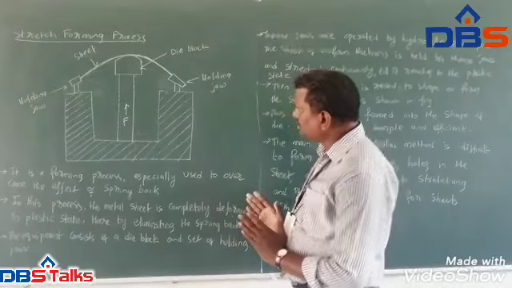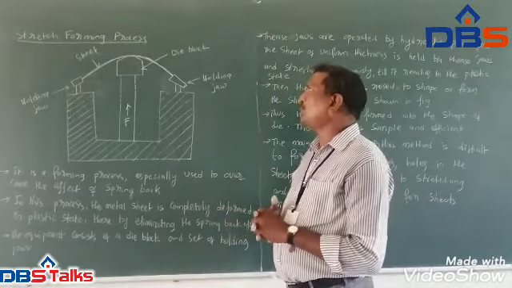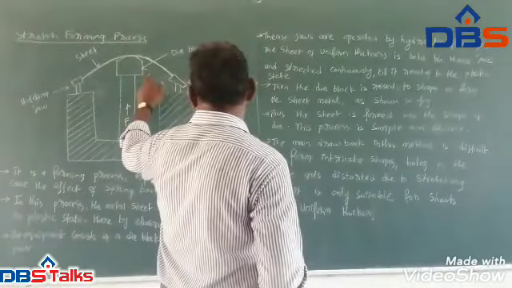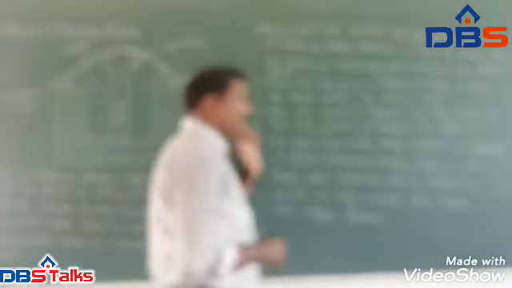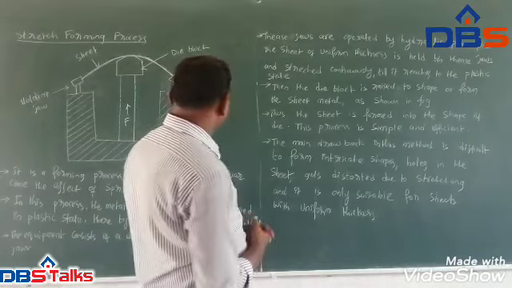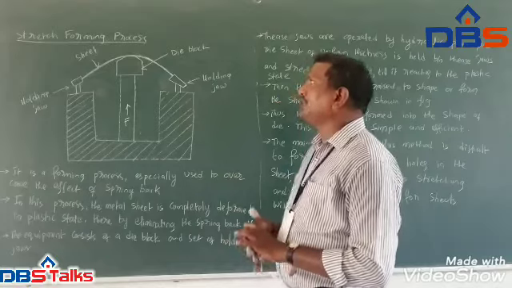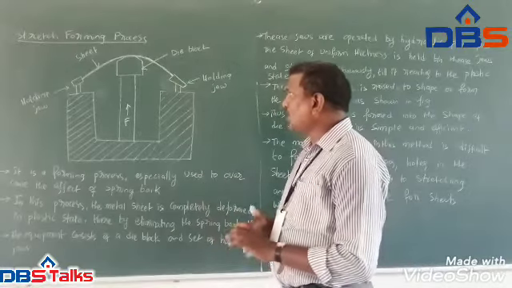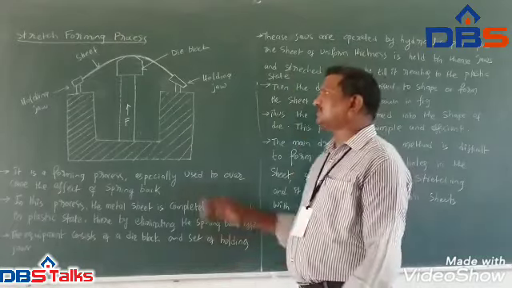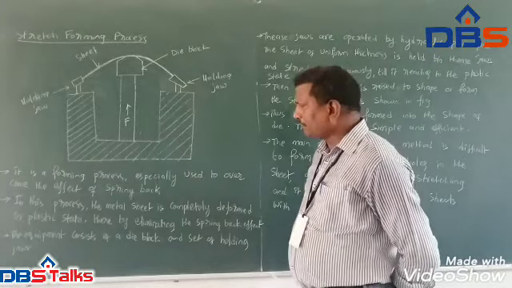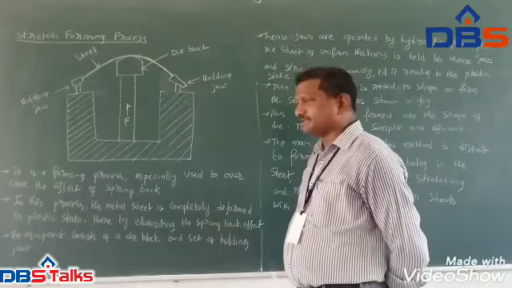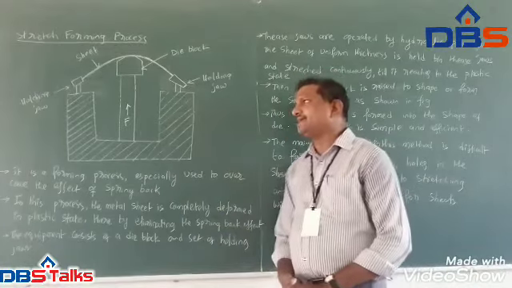The die block continuously raises up into the metal sheet. So, whatever shape the die has, the same shape will be impressed on that metal sheet. So, this is a permanent process. And also, after removing the load, this metal sheet will not come back to its original shape. The main and important benefit of this stretch forming process is that we can reduce the spring back effect.